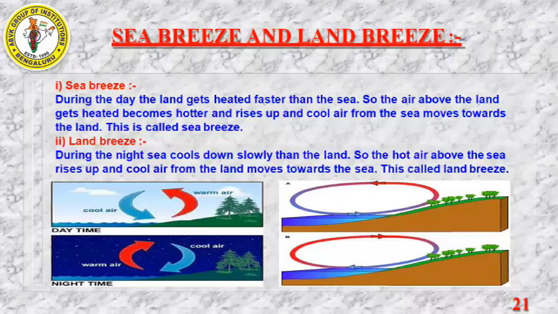Understood? So they will be asking for 4 marks. They can ask to explain sea breeze and land breeze with a correct diagram, or they can ask to differentiate between sea breeze and land breeze. So you should give the proper answer.